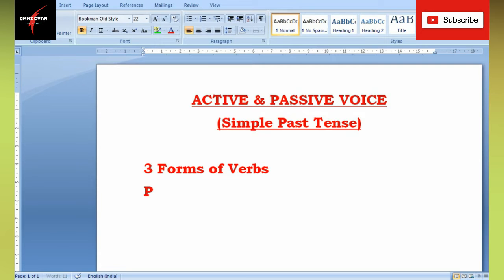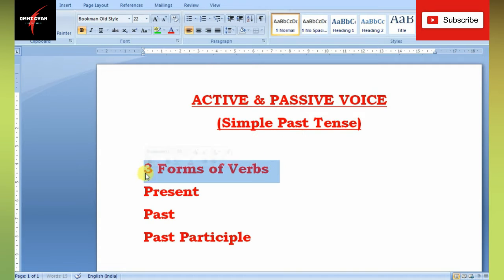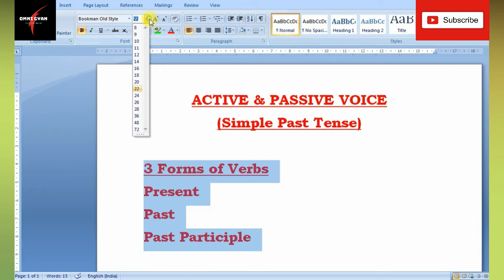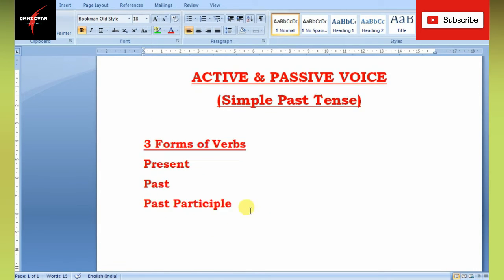So the three forms of verbs are present, past, and past participle. Present form is also known as first form.